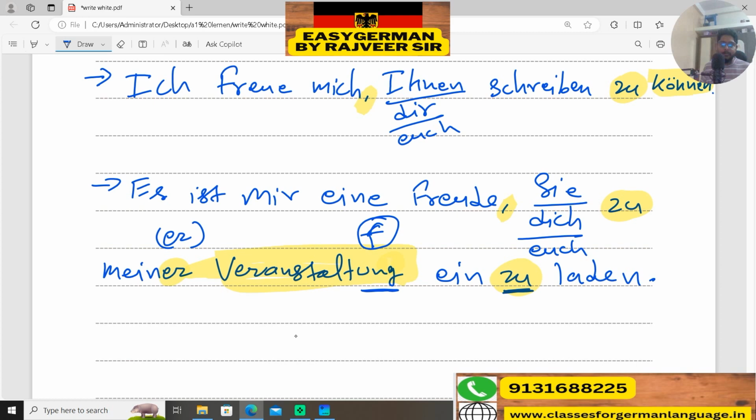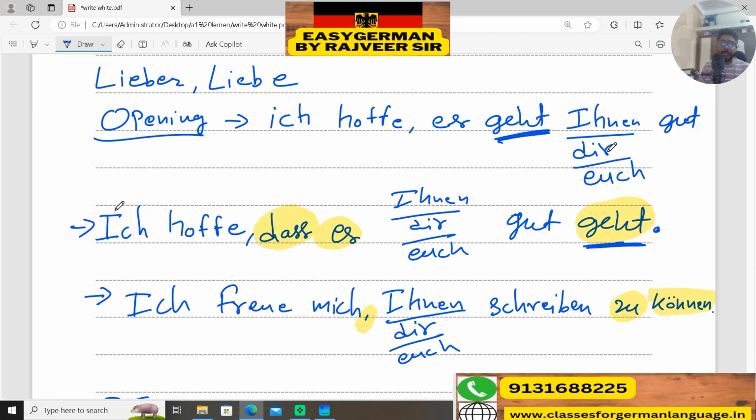And one more thing you have to always remember, there are combinations of preposition and verb. So einladen means to invite. Whatever event you are inviting anyone to, you have to always use the zu preposition. So these are the openings you can go with: Ich hoffe, dass es Ihnen, dir, euch gut geht, with the connector dass.